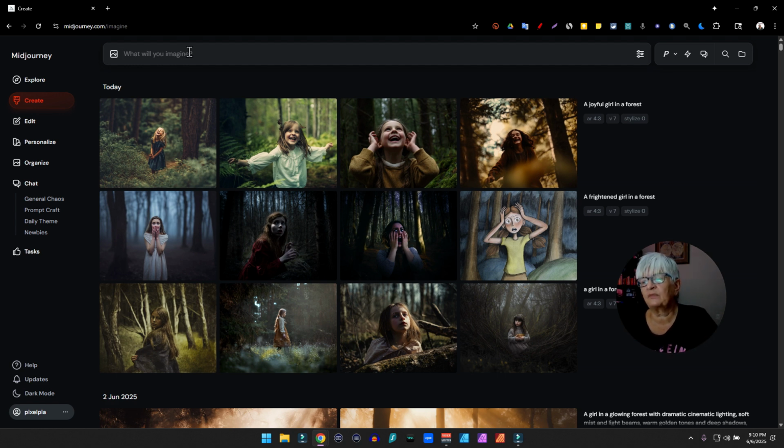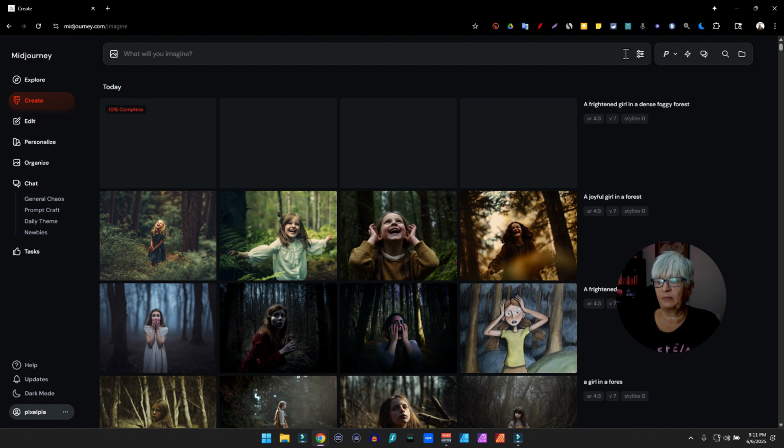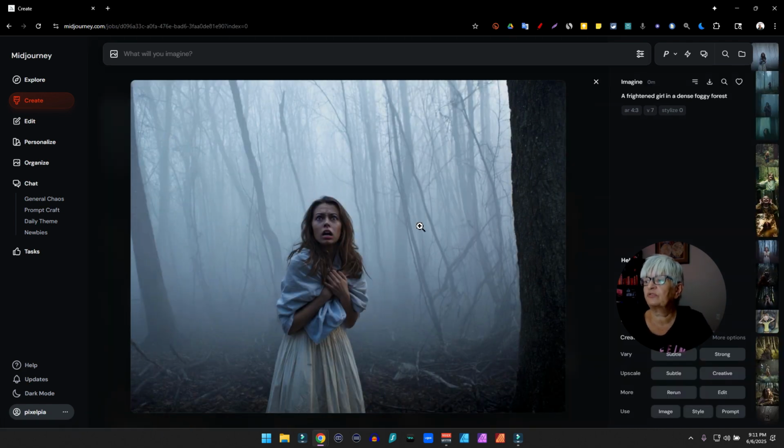Let's add some directional information. So let's start with the frightened girl in the forest and add "in a dense, foggy forest." Now we're starting to describe the environment. And here we go. We start to really build up the tension and the atmosphere.